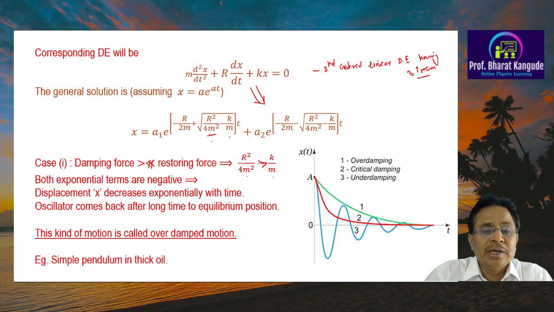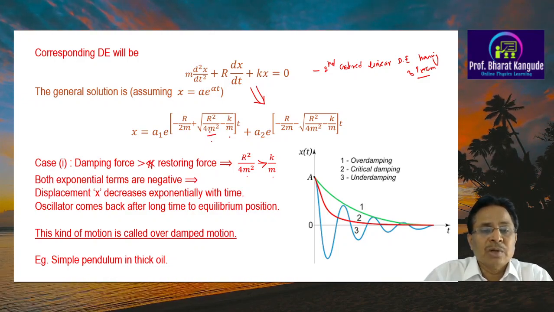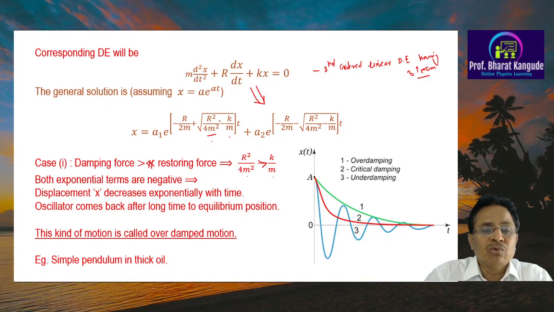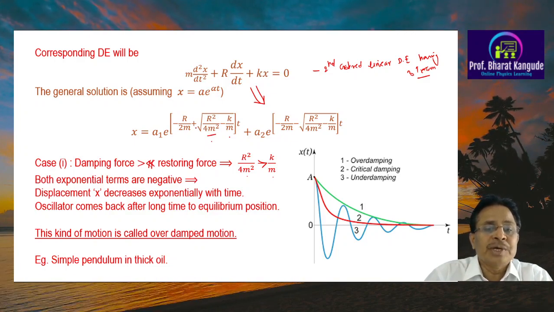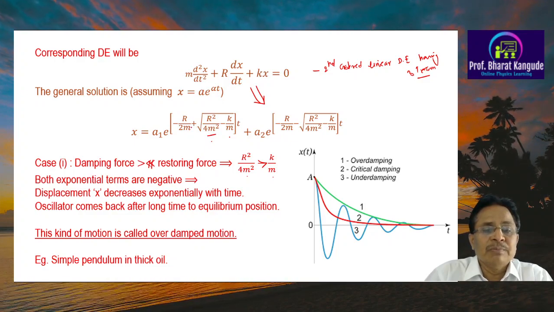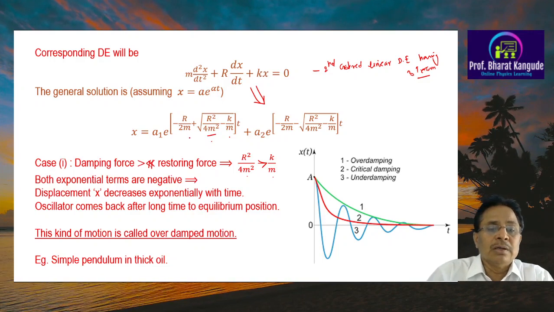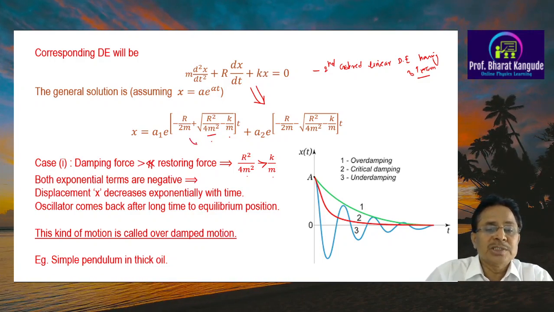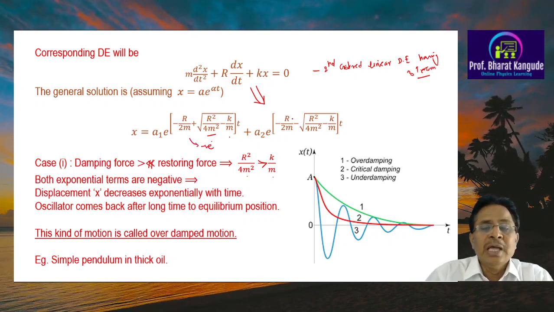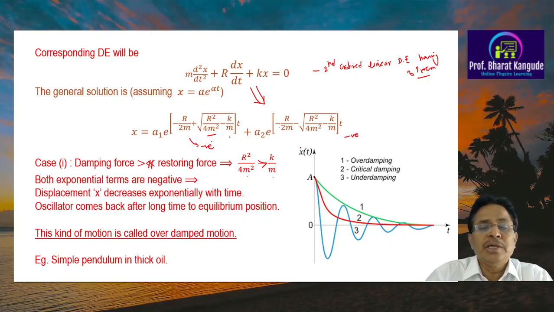And remember, the quantity in the bracket, whatever smaller k upon m, this r square upon 4m square, its square root will be smaller than r upon twice m. So this is negative minus a smaller number, this is negative plus a smaller number. The total sign of this particular quantity will be negative, and here both are negative, therefore this is also going to be negative.